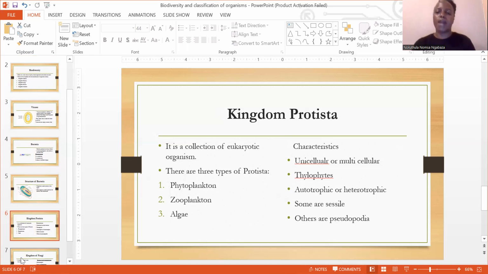So when it comes to our protists, guys, they are actually divided into three types, right? We've got what is called the phytoplankton. What is phytoplankton? These are protists that look like plants. So we say these are plant-like protists. And then we have what is called zooplankton. What is zooplankton? These are protists that are animal-like. And then we have algae. Guys, algae, we normally find it in water and they are green.